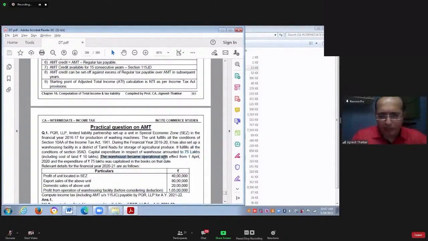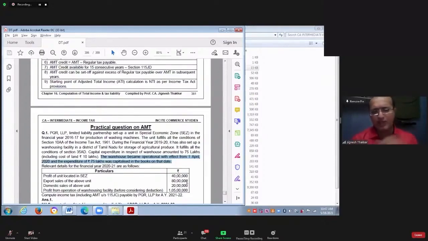The warehouse became operational with effect from 1st April 20, and the expenditure of 75 lakhs was capitalized in the books of accounts on that date. If any pre-commencement expenditure is incurred for a specified business, deduction is allowed in the year in which business is commenced.